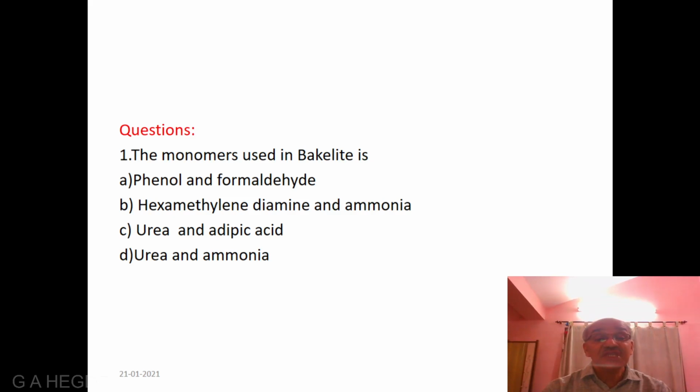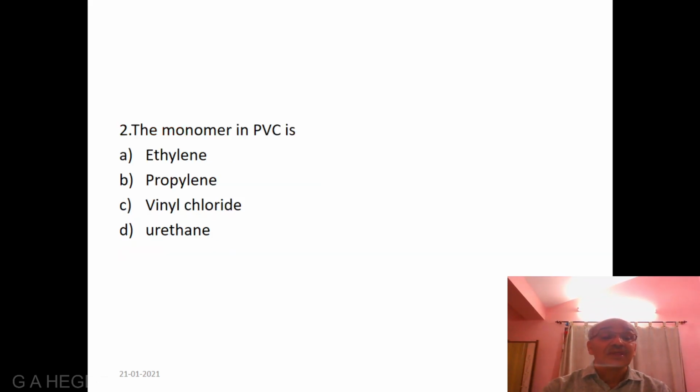The first question is, the monomers used in bakelite are? The answer is phenol and formaldehyde. The second question is, the monomer in PVC is? The answer is C, vinyl chloride.